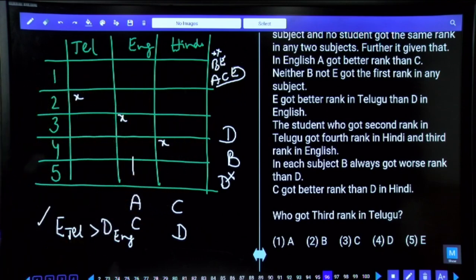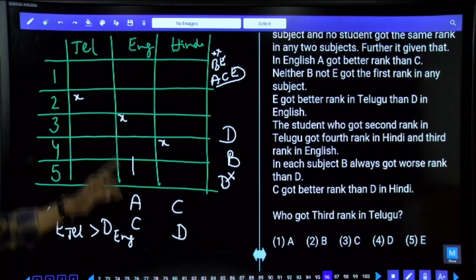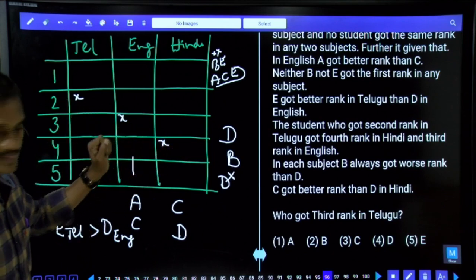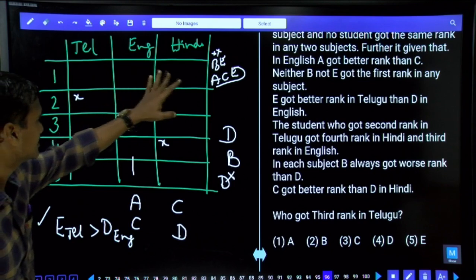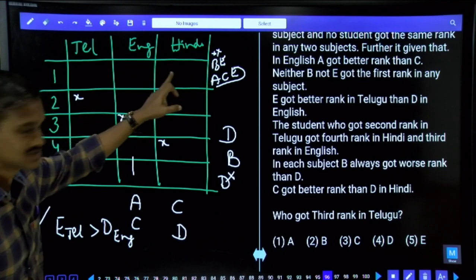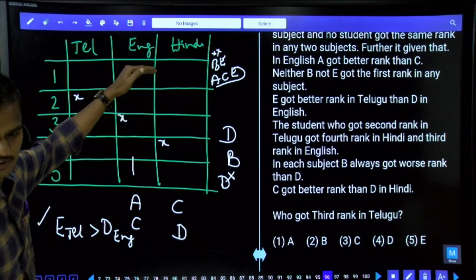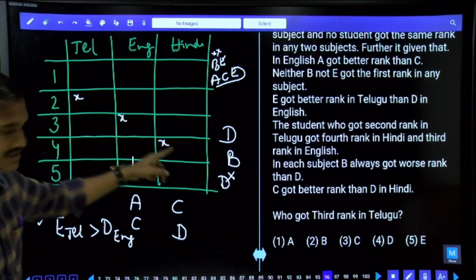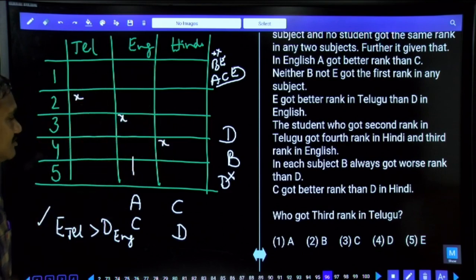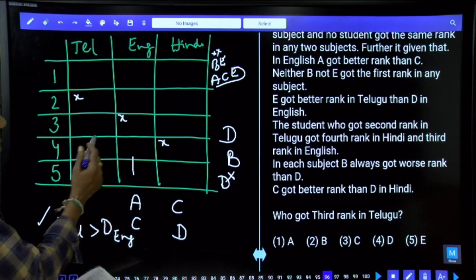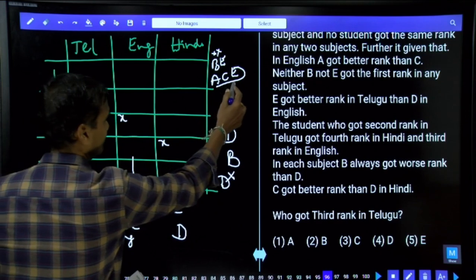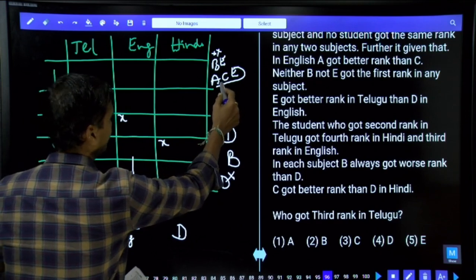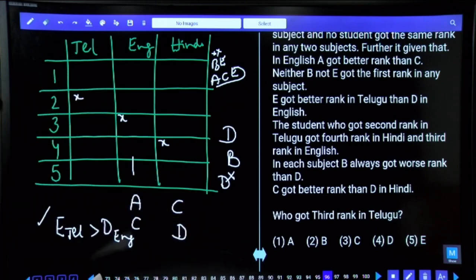Are you getting this point or not? None of these three persons A, C, and E can be X, because these three persons must be repeated at one of these three places in the first rank. As they were repeated here, they cannot come to this rank at all. Hence, A, C, and E cannot be here. Hence, it must be either B or D. Isn't it?